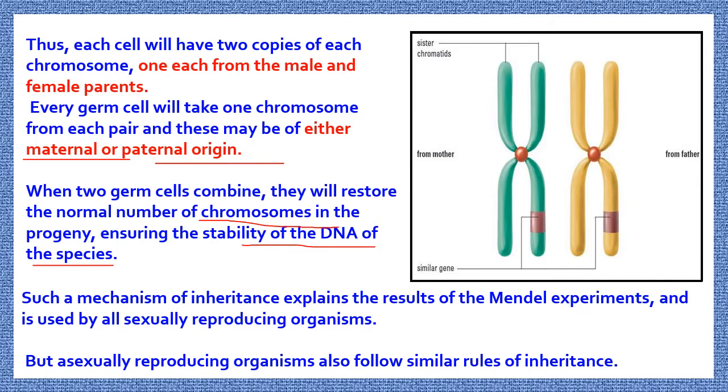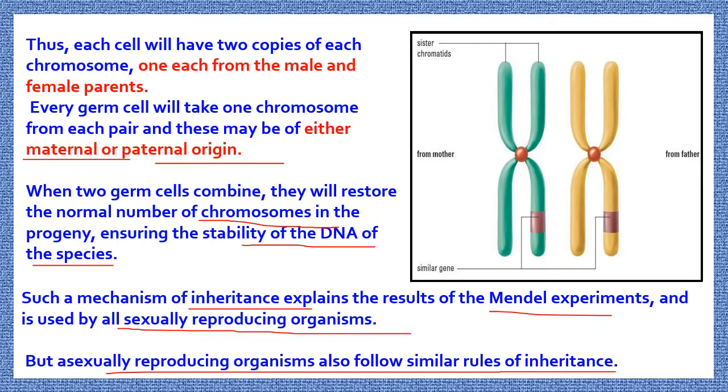Such a mechanism of inheritance explains the results of Mendel's experiments, and it is used by all sexually reproducing organisms. But asexually reproducing organisms also follow similar rules of inheritance. So this was the rule of inheritance, how the characters are inherited from parent to the child. The child will take one chromosome from each, from father or from mother.